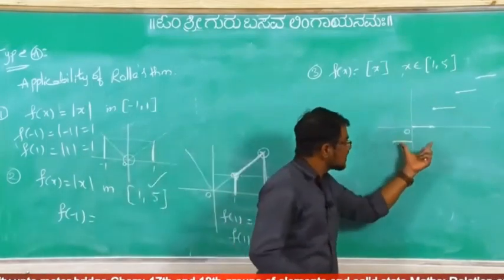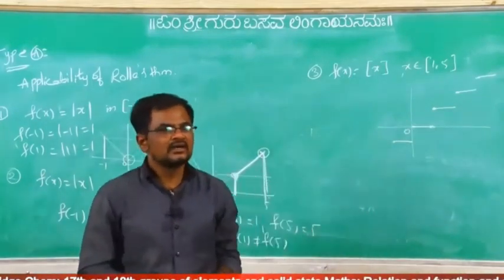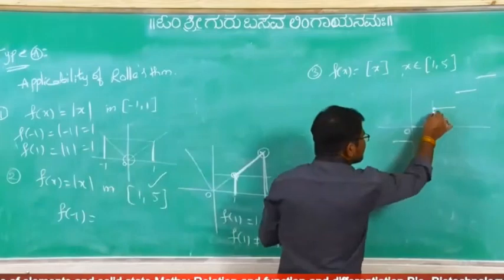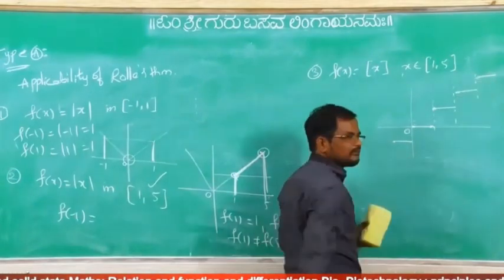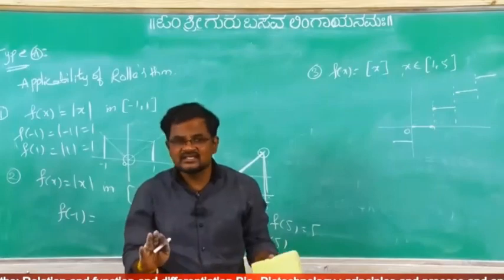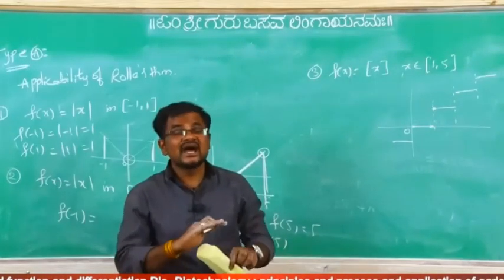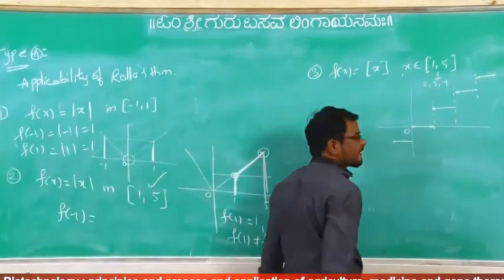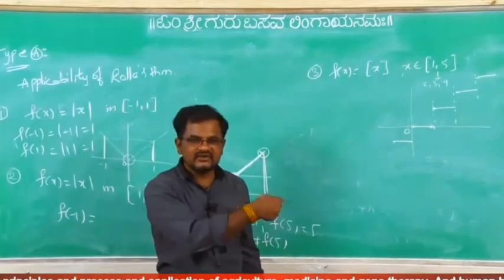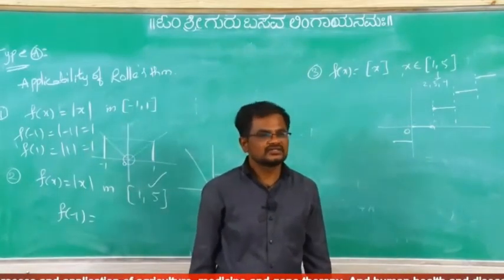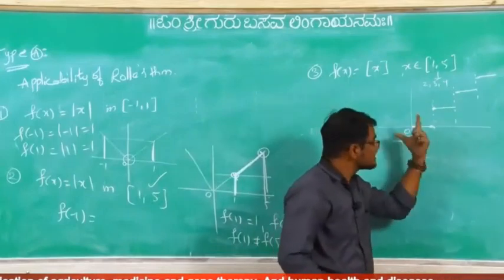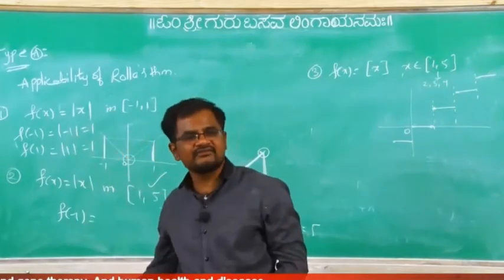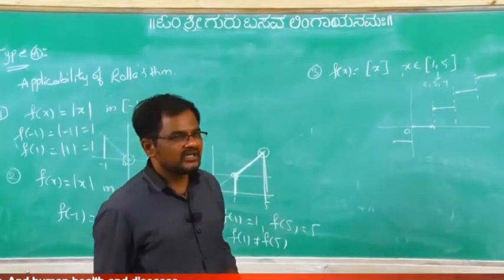By observing the graph also you can identify it is not applicable for Rolle's theorem, because for every integer there are breaks, so it is not continuous. F is not continuous because in this interval 2, 3, 4 integers are there. The greatest integer function is not continuous because breaks are there. Function is not continuous means it does not satisfy the conditions of Rolle's theorem, so it is not applicable.